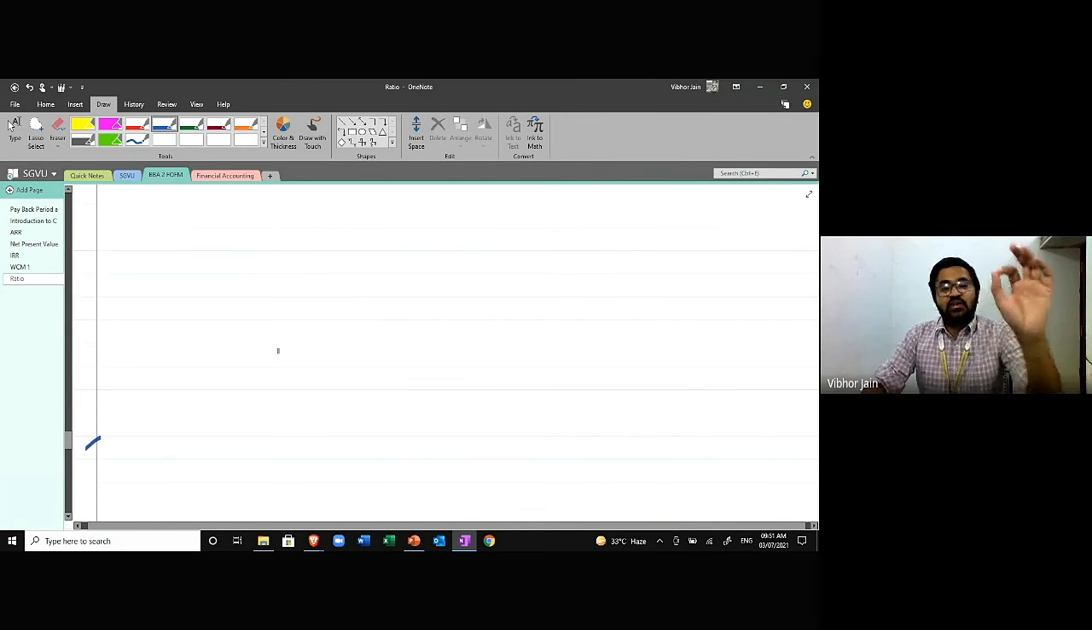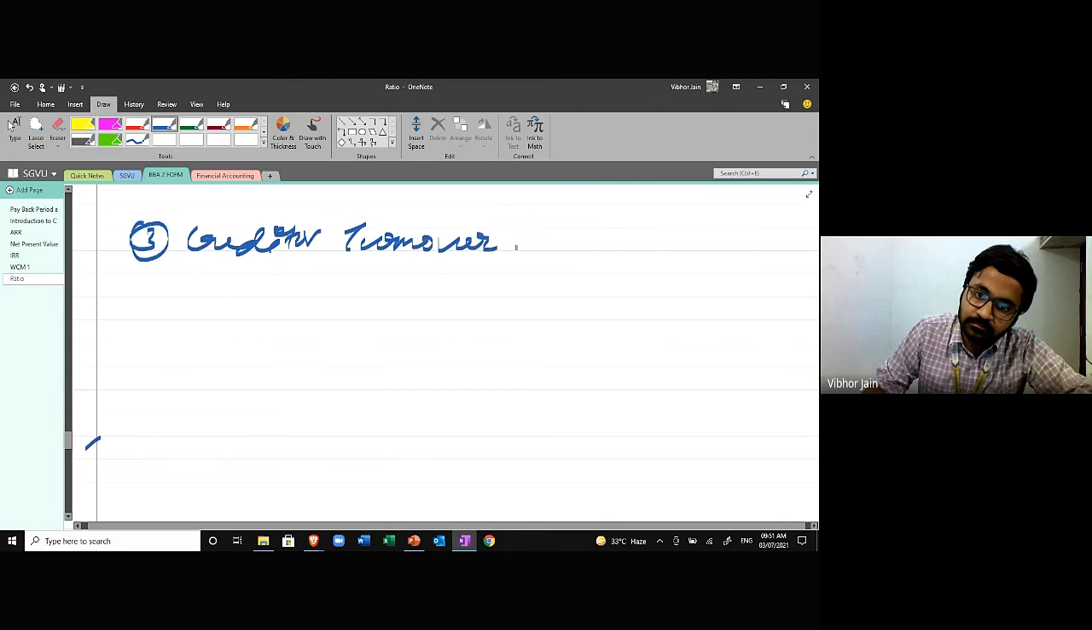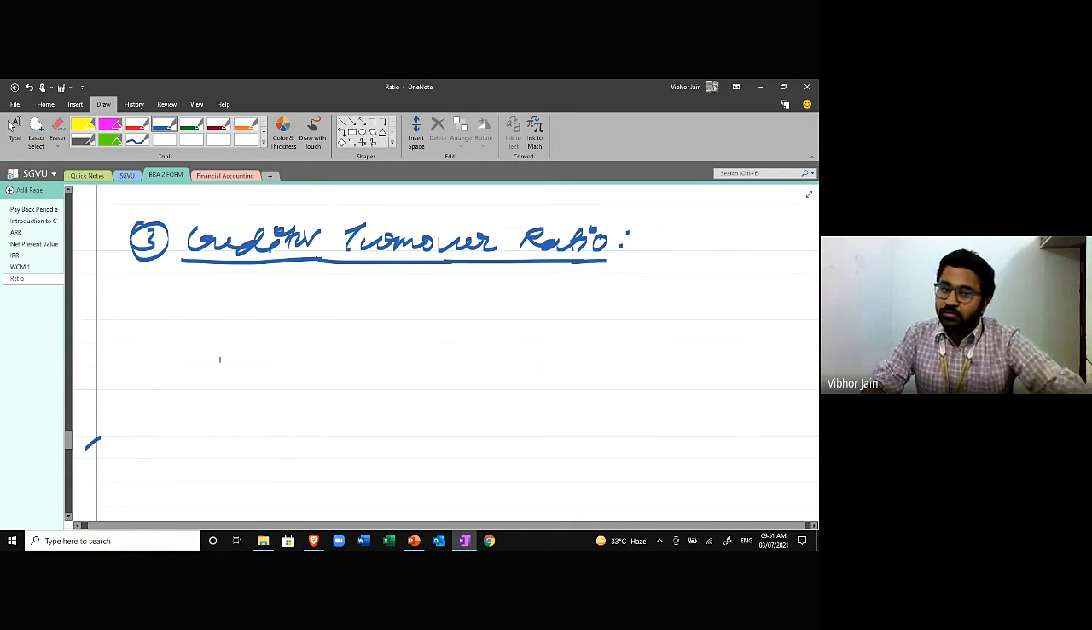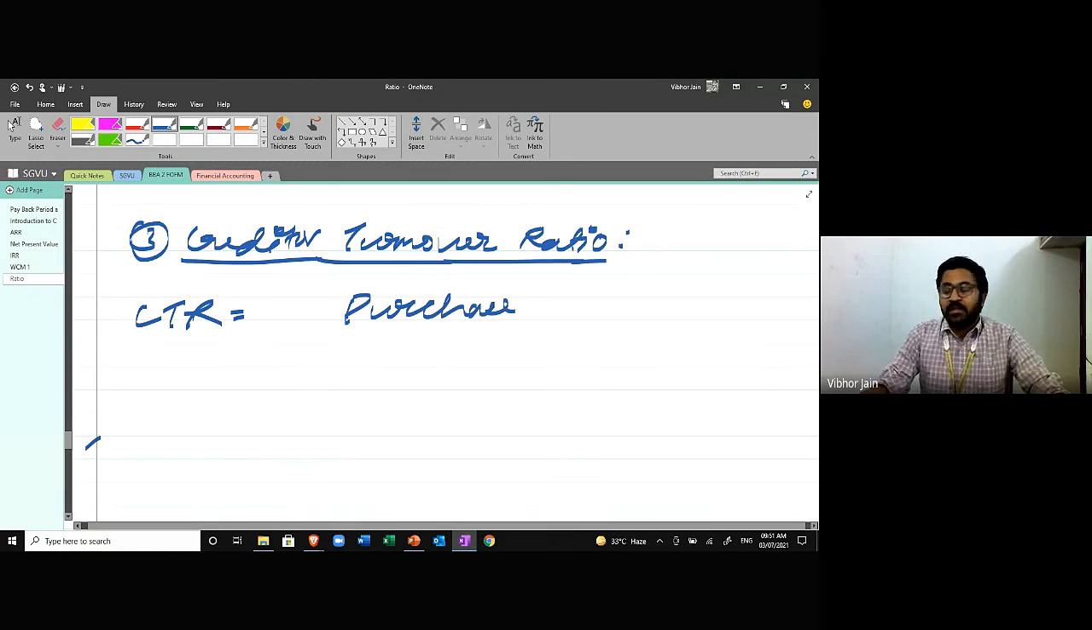Okay, so the last ratio that we're going to talk about today is creditor turnover ratio. Now, what is the meaning of creditor turnover ratio? The formula is purchase. But I'm not going to use sales over here. Why? Because when I'm making the sales, creditors do not arise. Creditors arise when I'm purchasing goods on credit. So I'm going to use purchase.